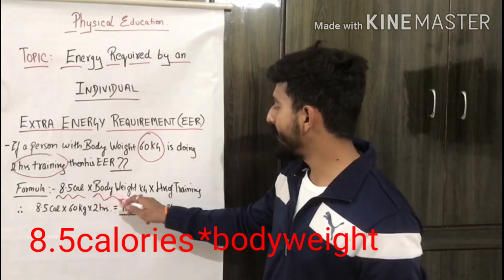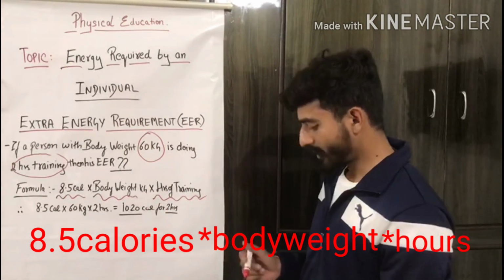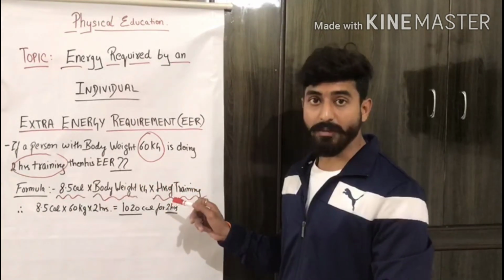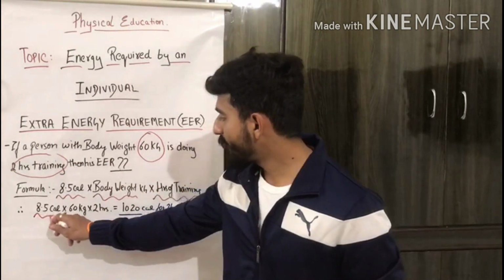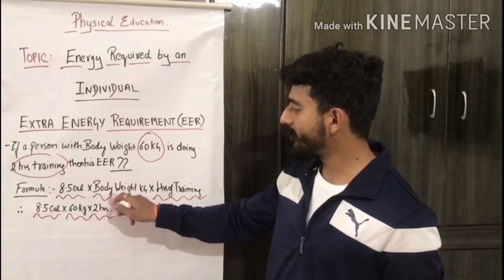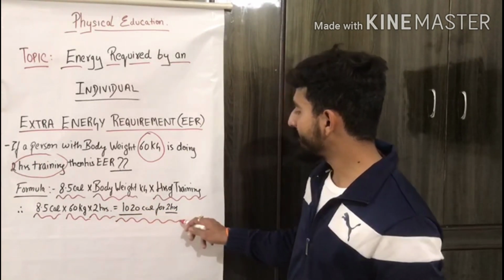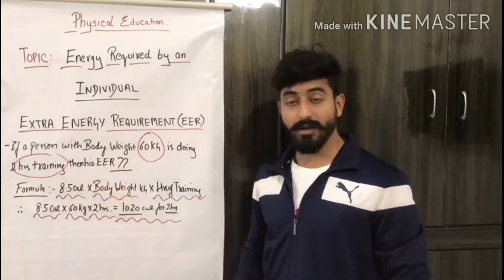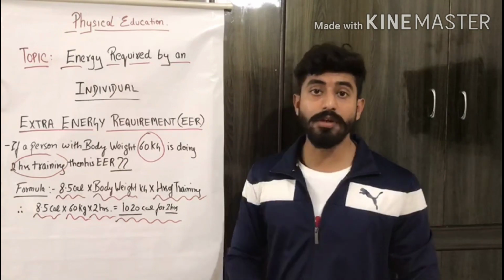Then 8.5 is multiplied by the body weight of a person, that is in kg, 60 kilogram, into the hours of training. As we are calculating extra energy requirement, we have to multiply it with the time of training, that means 2 hours of training. So we are going to multiply this. Therefore 8.5 calories into 60 kg, the weight of a person, into 2 hours of training. This is the time period in which he is doing training. He requires extra energy for this time. So we get 1020 calories for 2 hours. That is, the person having 60 kilogram of weight and doing 2 hours of training requires 1020 calories extra for those 2 hours of training.